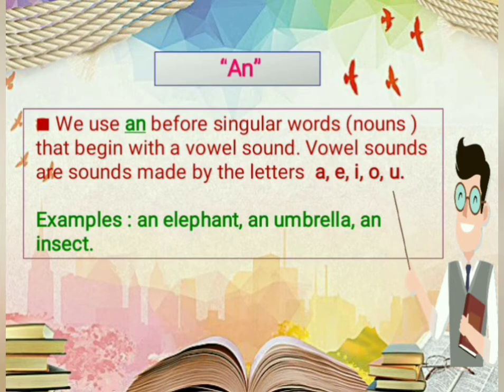Dear students, in the given example, elephant, umbrella, insect, these are the nouns which started with vowel sounds. So that's why we have used the article an here.